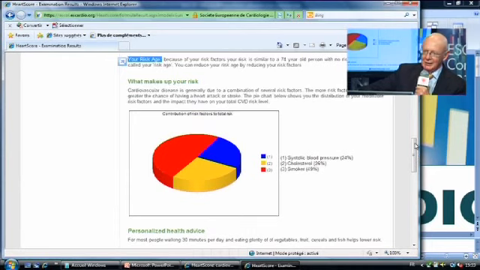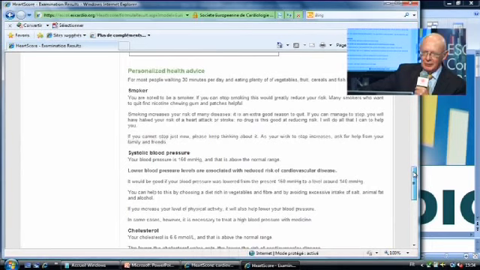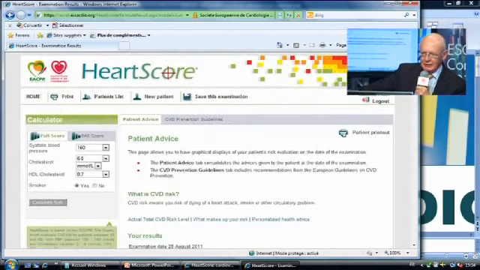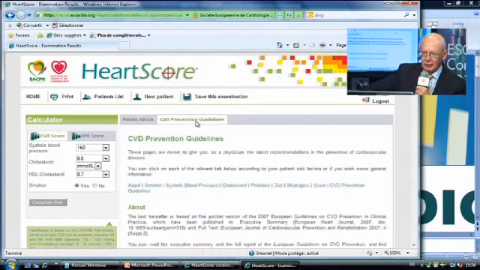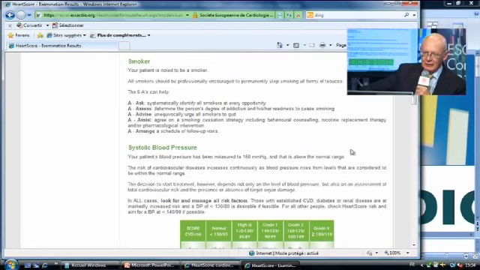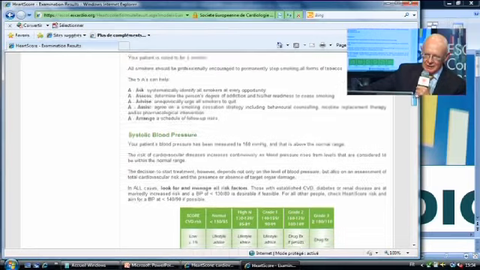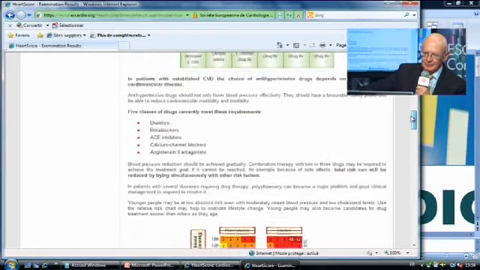So they can actually get younger, if you like, by reducing their risk factors to go back to her real age. Below this, there's personalized advice for the person about their smoking, about their blood pressure, about their cholesterol, all of which can be printed out for the patient. Now, if we scroll back up, we'll see the other main feature of Heartscore, which is that it also allows the doctor to interact with the current joint European guidelines on the prevention of cardiovascular disease.